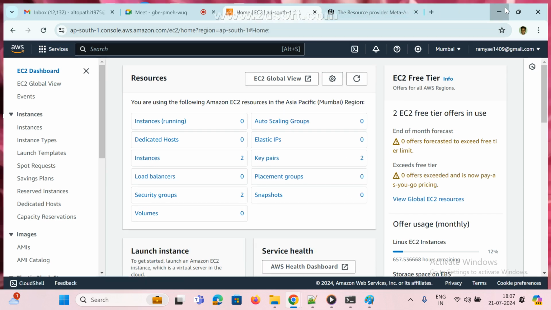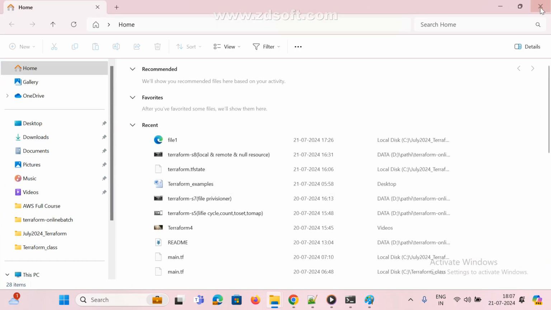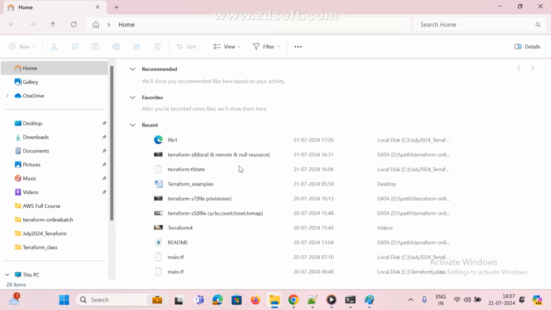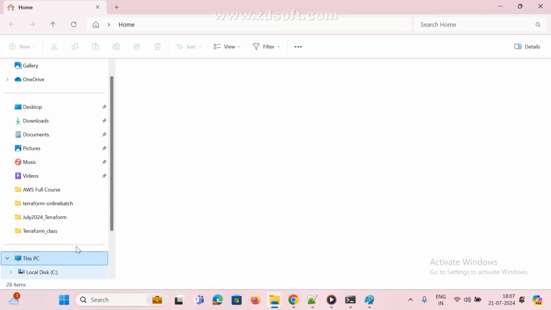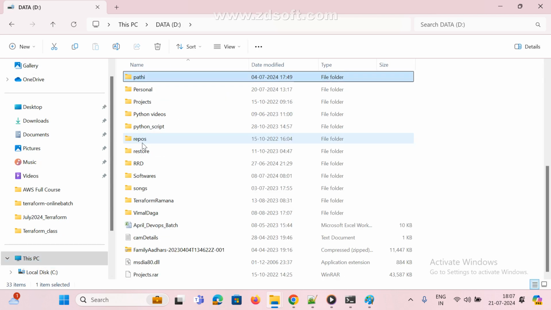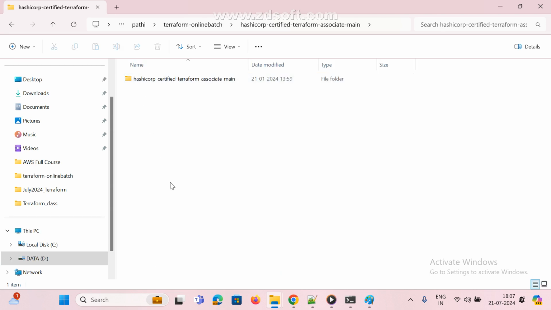We'll see one example. Already you shared one document, right? There is one zip file already shared. You shared, right, Ramya?